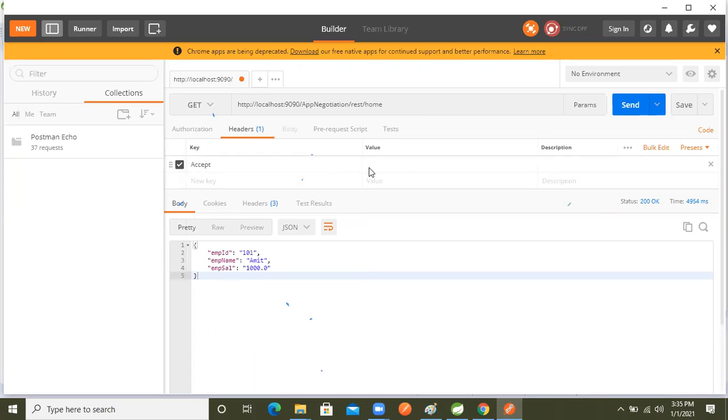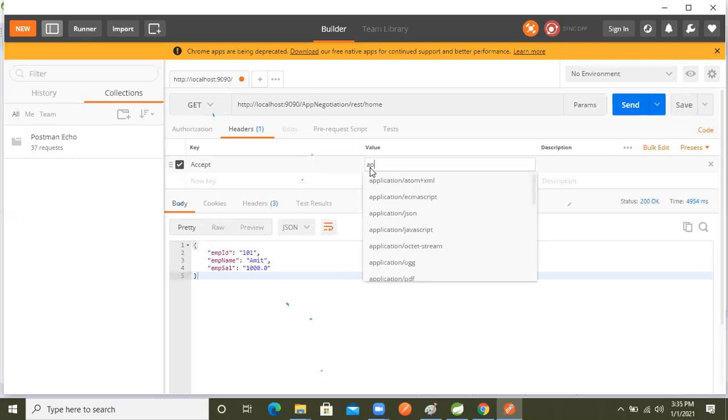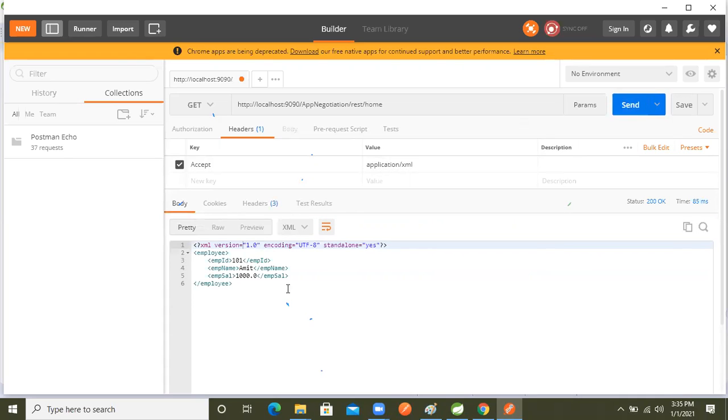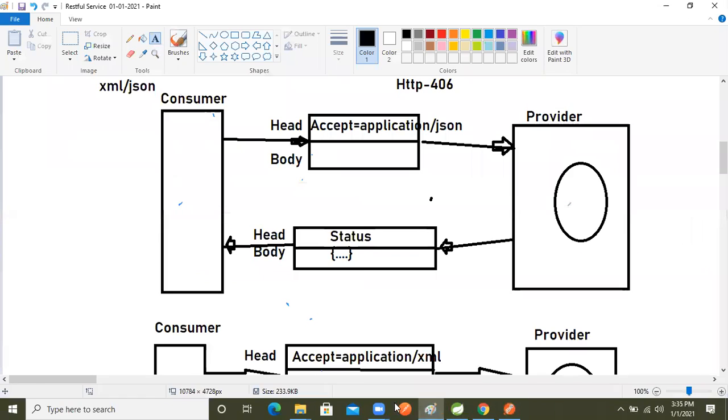I want XML data. Now if we want XML data, what we will do? Application slash XML, right? We just select it here, XML. Now after selecting this one, we will make the request. Again, see, we got the result. Based on the header acceptance type, we got the result or not?